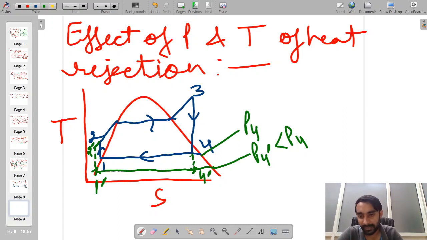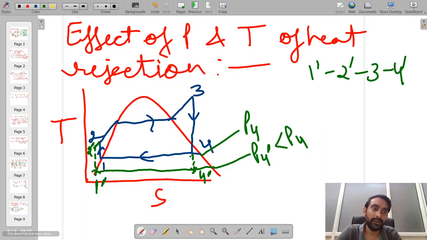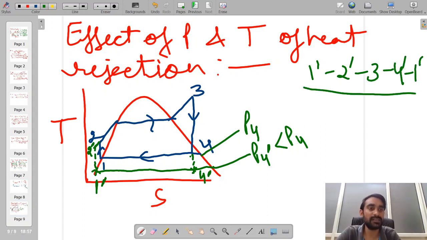Whatever I have drawn here with green colored lines is our new cycle: 1 dash, 2 dash, 3, 4 dash, and then 1 dash.